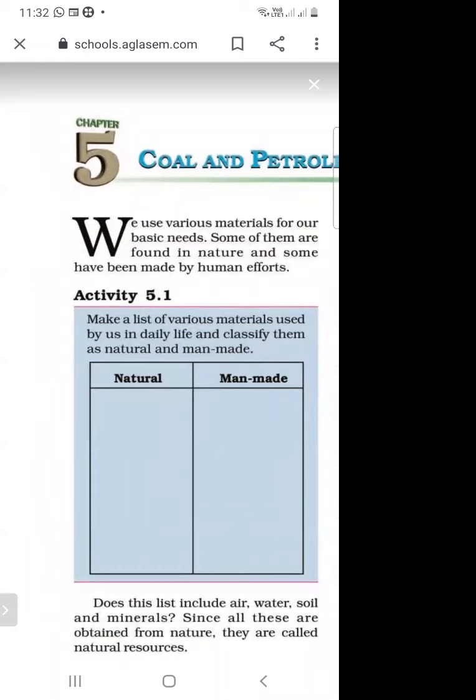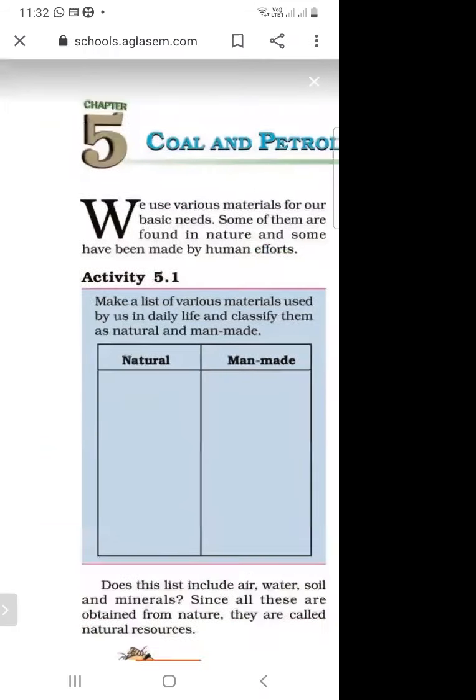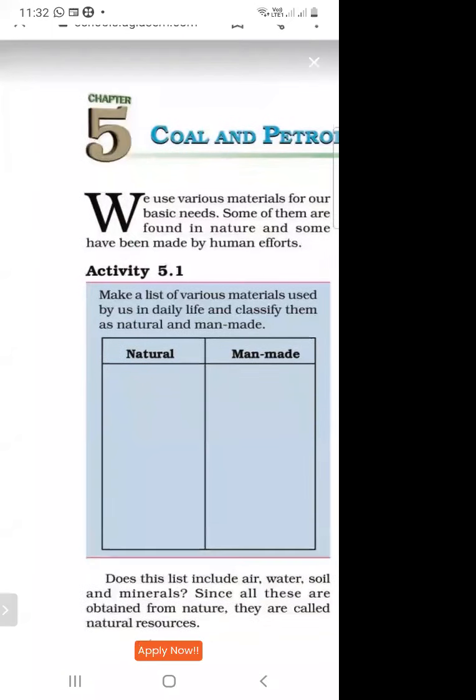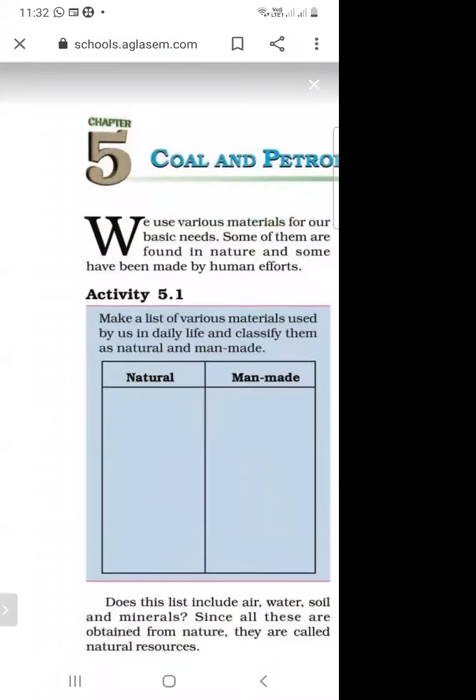So we use various materials for basic needs, and some of them are found in nature and some have been made by human efforts. We use many materials in our daily life. Some materials are found in nature and some have been made by human efforts. So some are natural substances and some are man-made substances.